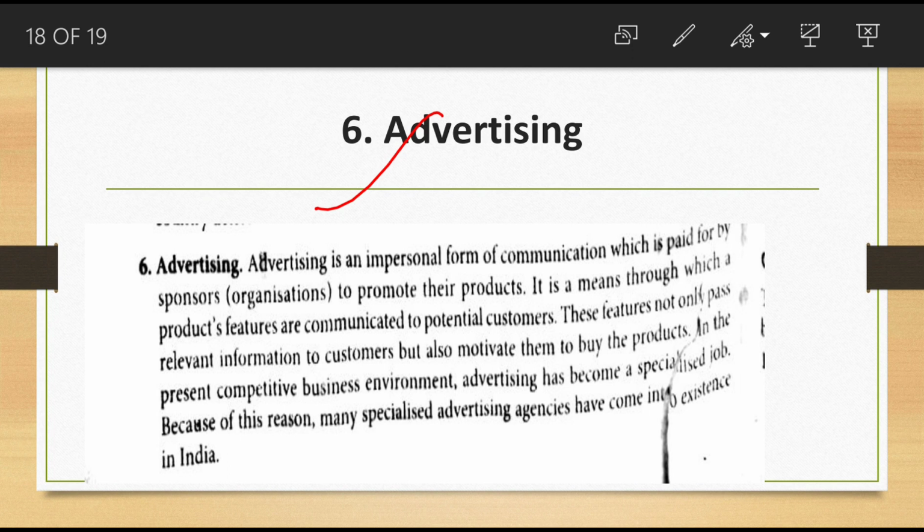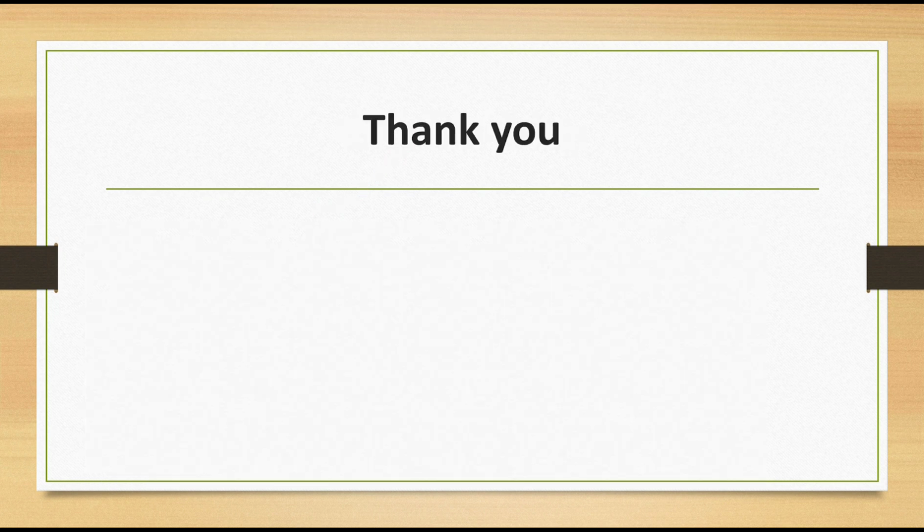Then auxiliaries to trade, six are there. That's transportation, communication, warehousing, then banking, insurance, and advertisement. These are the different auxiliaries to trade. Okay, so the classification of business topic is completed. So prepare the notes. Okay, thank you.